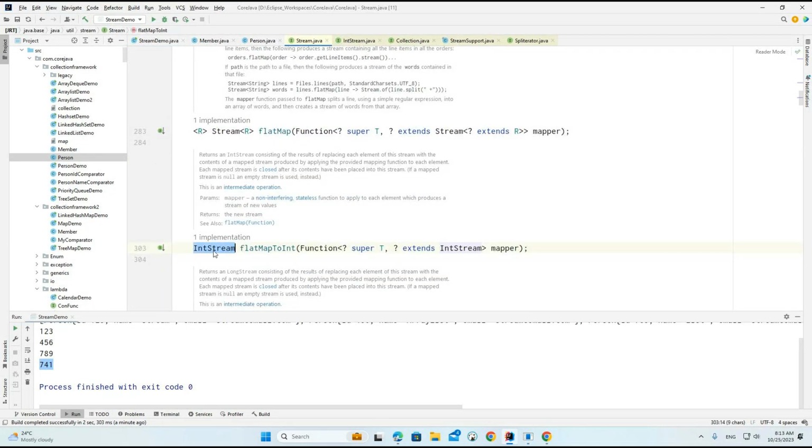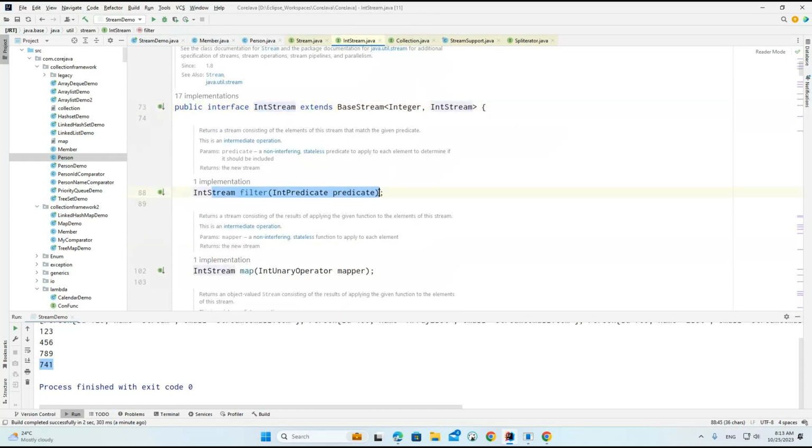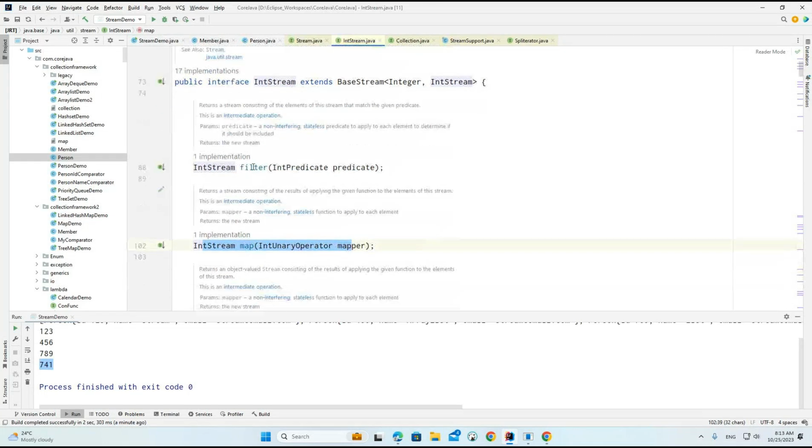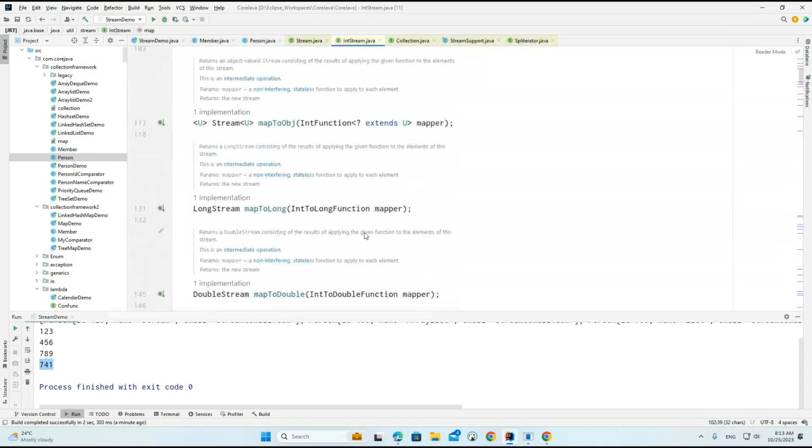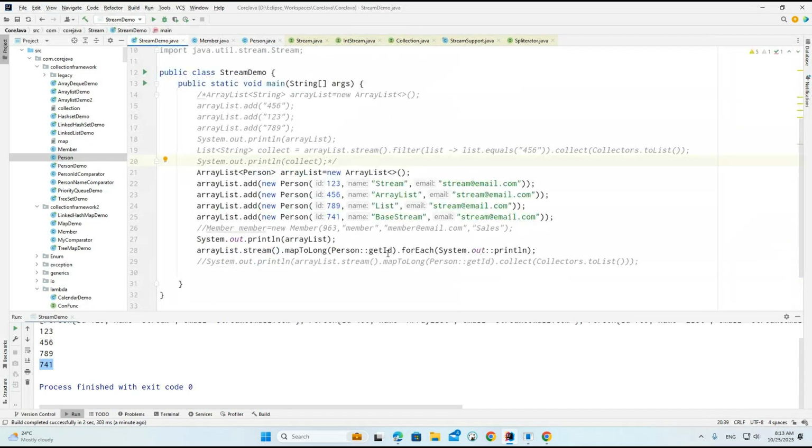So again we are getting the IntStream. Similar methods only. The same methods we can identify in IntStream, LongStream and DoubleStream, like the filter method, mapToObj, and so on. These are the similar methods we are going to have here.